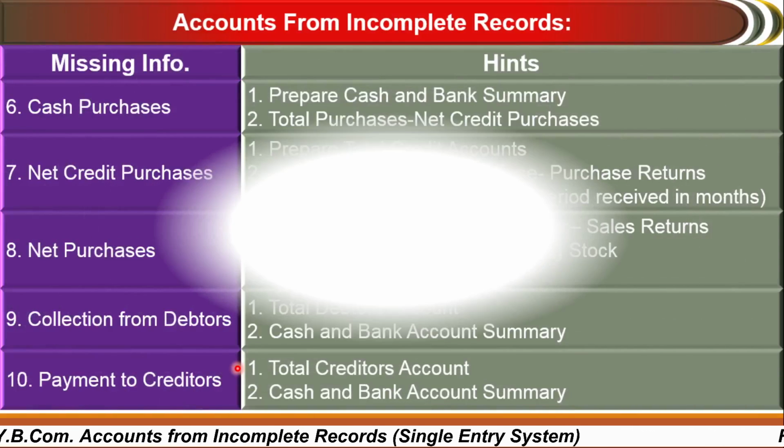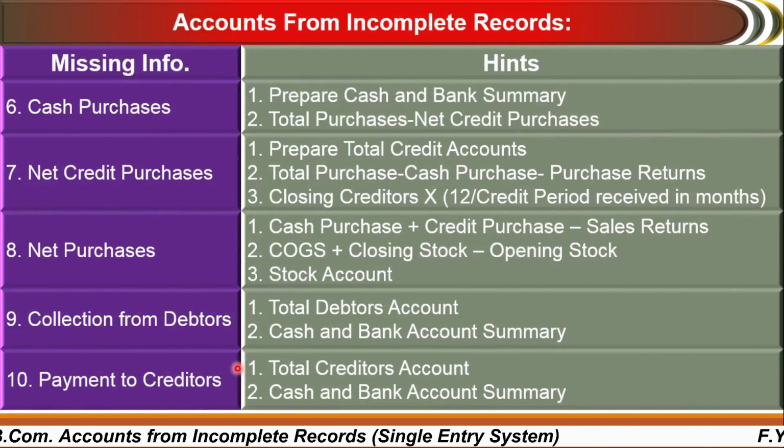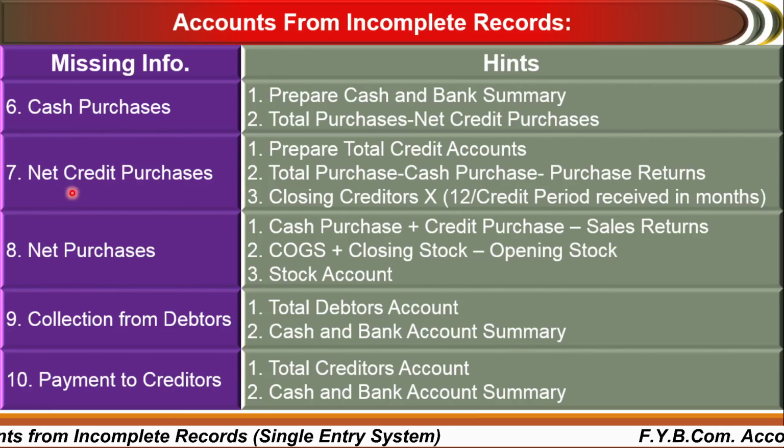The next missing information may be cash purchases. You can prepare a cash book and bank summary, as well as total purchases minus net credit purchases, through which you can now find out the net purchases. Later on, you have to find out the net credit purchases. In the same way as the credit sales, you can calculate the net credit purchases.